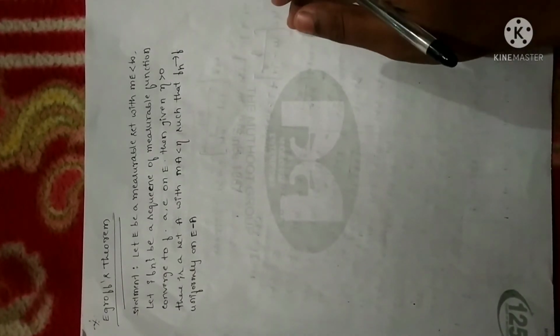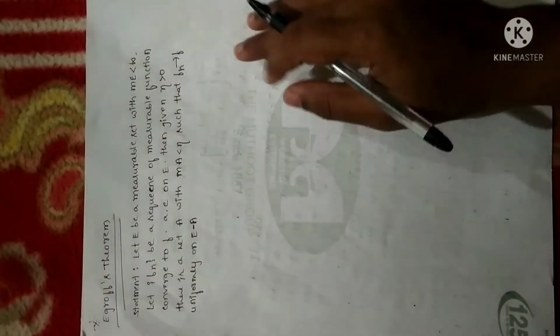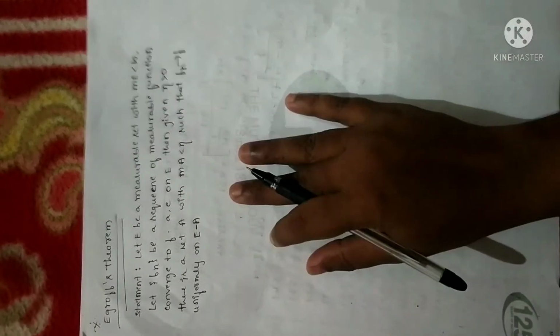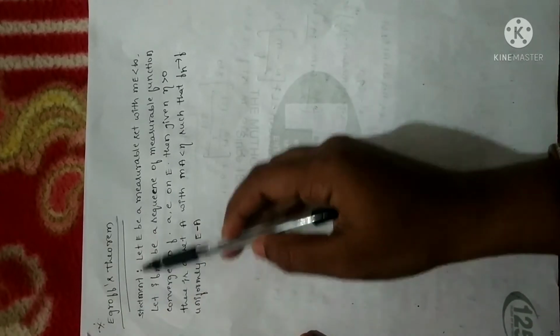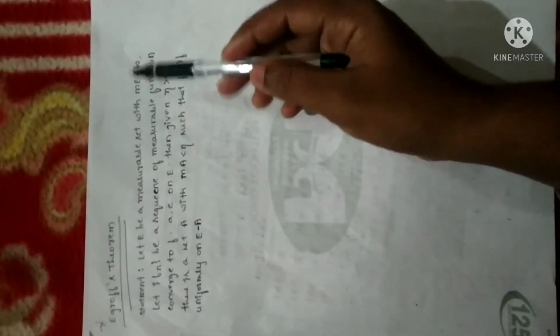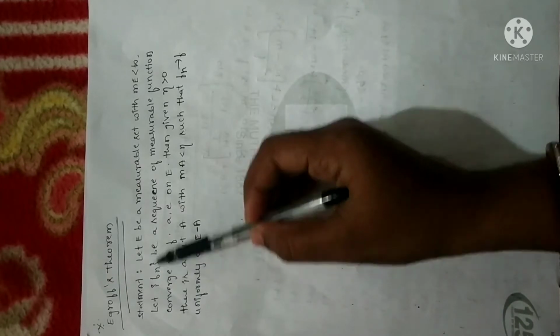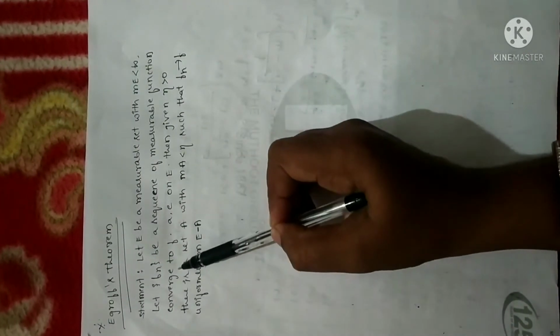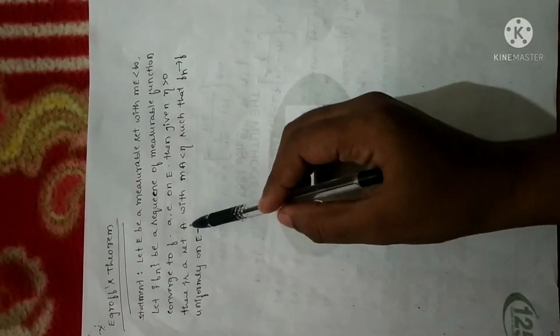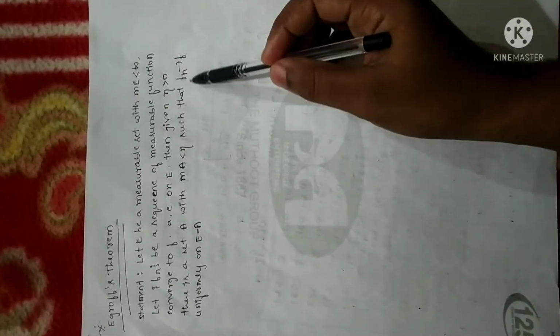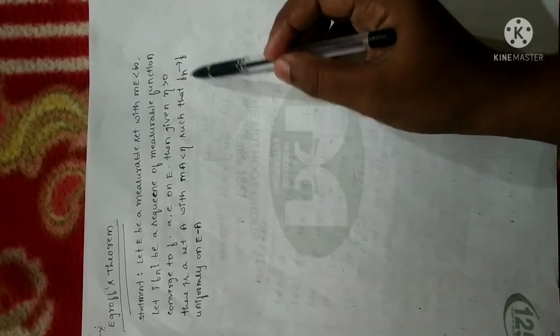Hello everyone. In the previous session we learned the theorem on a measurable sequence of functions. By using the corollary of that theorem we are going to prove Egoroff's theorem. The statement is: if E is a measurable set with measure of E less than infinity and Fn is a sequence of measurable functions converging to F almost everywhere on E, then for a given eta greater than 0, there is a set A with measure of A less than eta such that Fn converges to F.